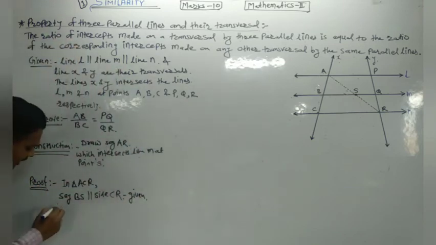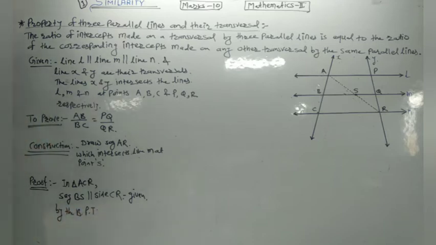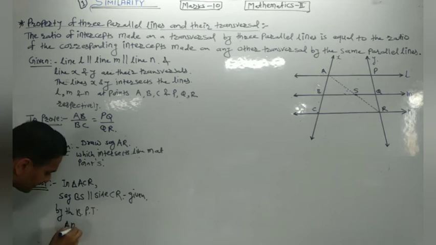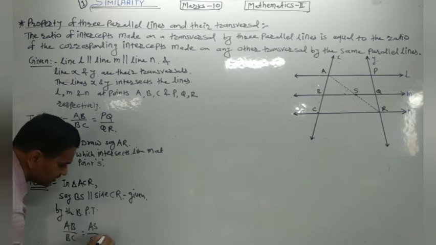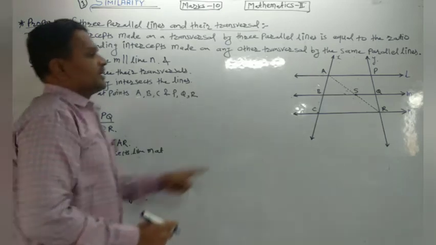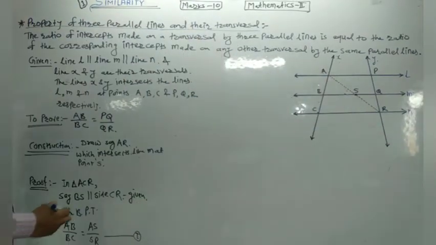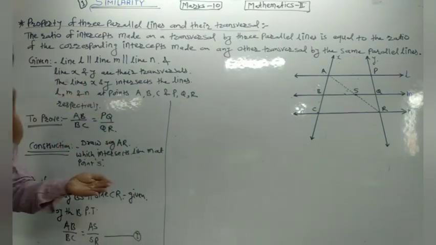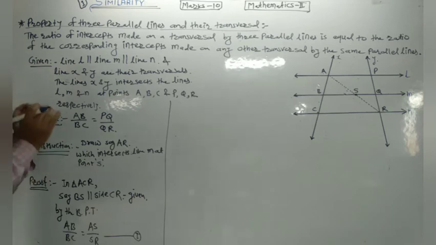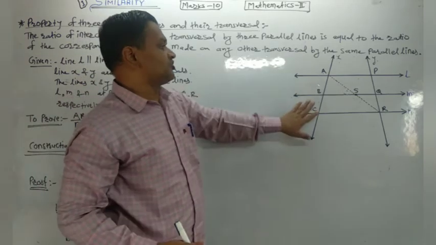Understand? Now by the BPT, basic proportional theorem, we say that AB divided by BC is equal to AS divided by SR. This is statement number first. Now I want to find out the value of PQ by QR according to BPT. First of all, I have found the value of AB by BC: AB by BC is equal to AS by SR.